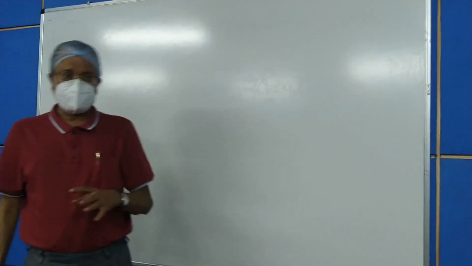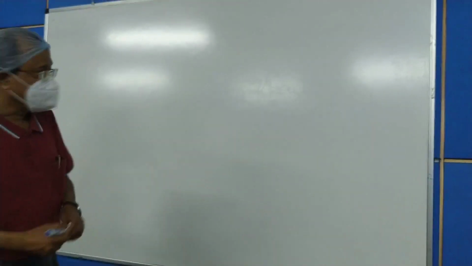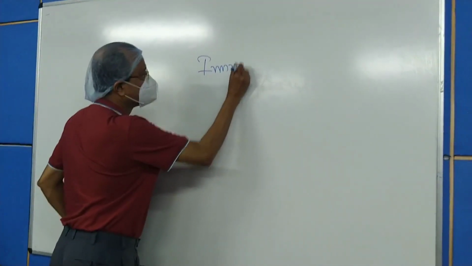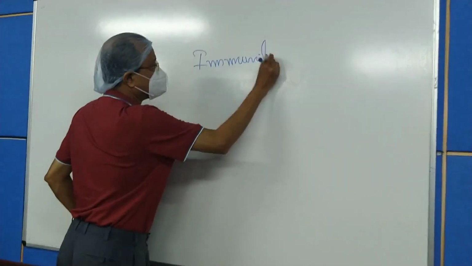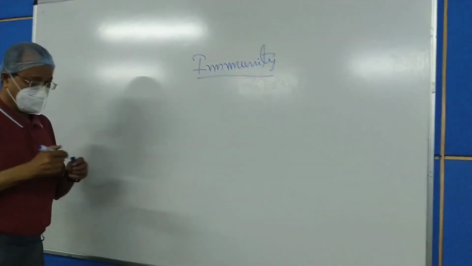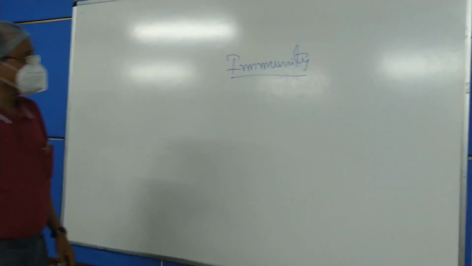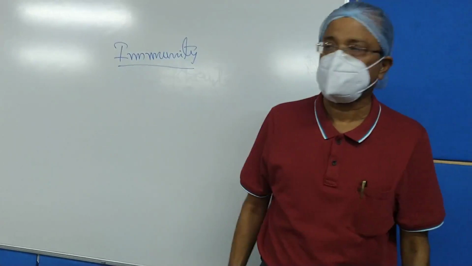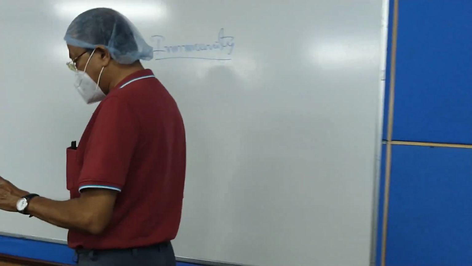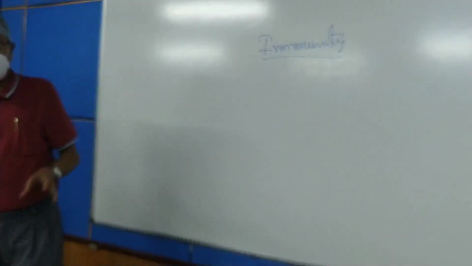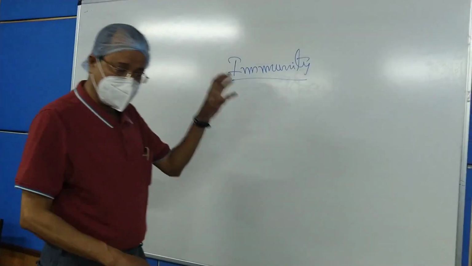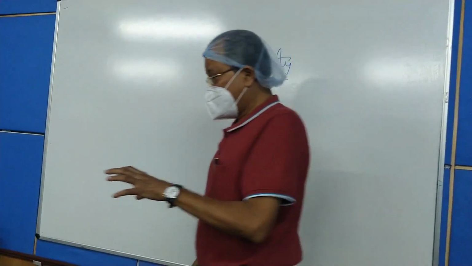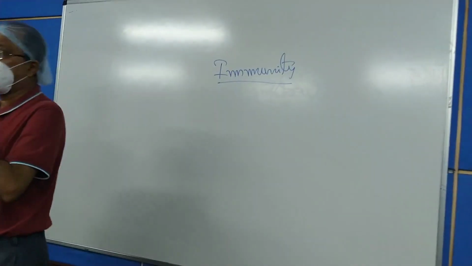Now, as per definition, immunity is a mechanism or the property of the biological system by which we can prevent the invasion of our system by any foreign substance or non-self substance.